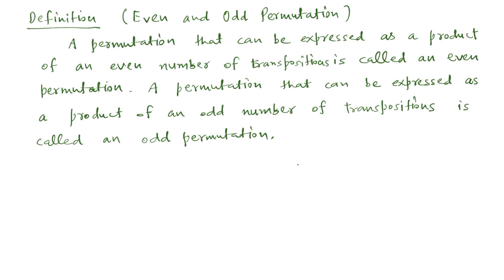Motivated by this result, we can now define what an even and what an odd permutation is. A permutation that can be expressed as a product of an even number of transpositions is called an even permutation, and a permutation that can be expressed as a product of an odd number of transpositions is called an odd permutation.